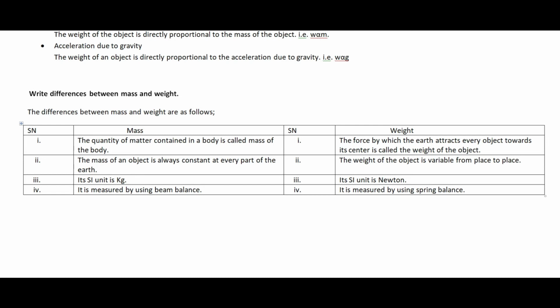And the third difference between mass and weight is their SI unit. The SI unit of mass is kilogram, and the SI unit of weight is Newton. And mass is measured by using a beam balance, but the weight is measured by using a spring balance. So these are the differences between mass and weight of the object.